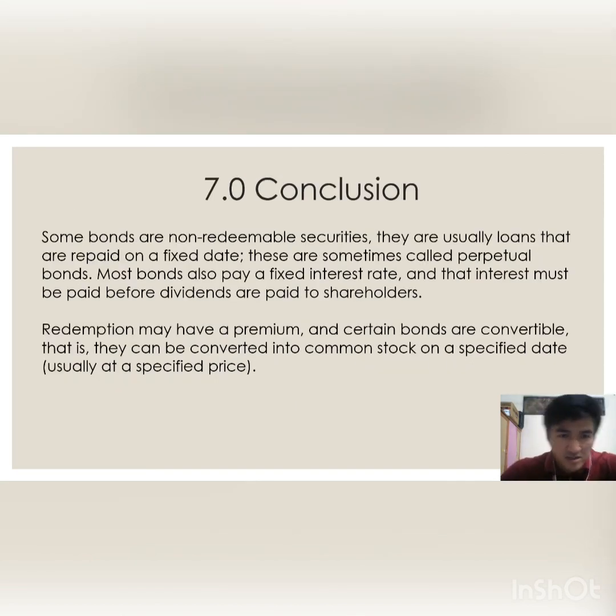Okay, as a conclusion, some bonds are non-renewable securities. They are usually loans that are repaid on a fixed date. These are sometimes called perpetual bonds. Most bonds are paid a fixed interest rate, and that interest must be paid before dividends are paid to the shareholders. Redemption must have a premium and certain ones are convertible. That is, they can be converted into common stock on a specific date, usually at a specific price.